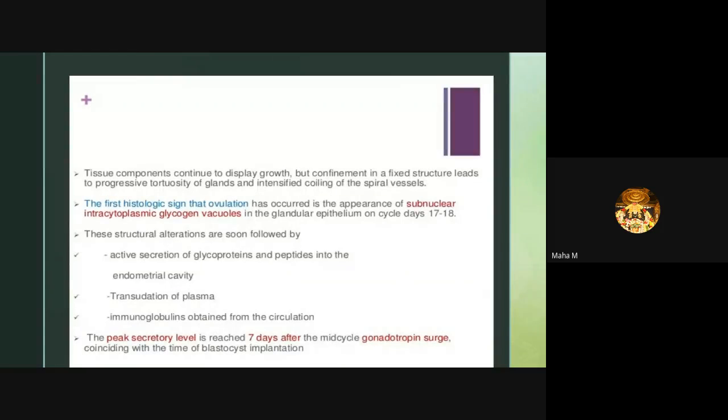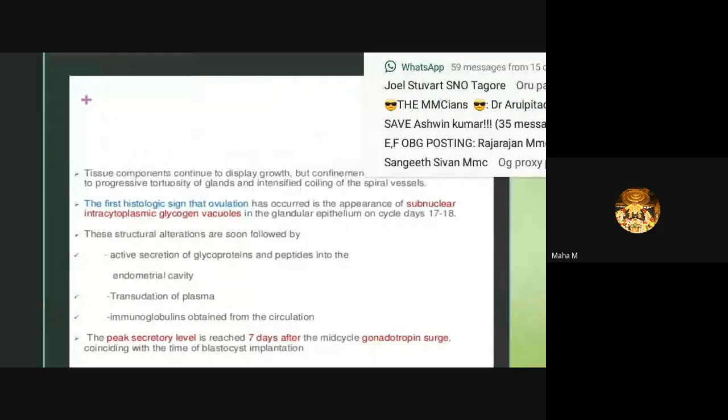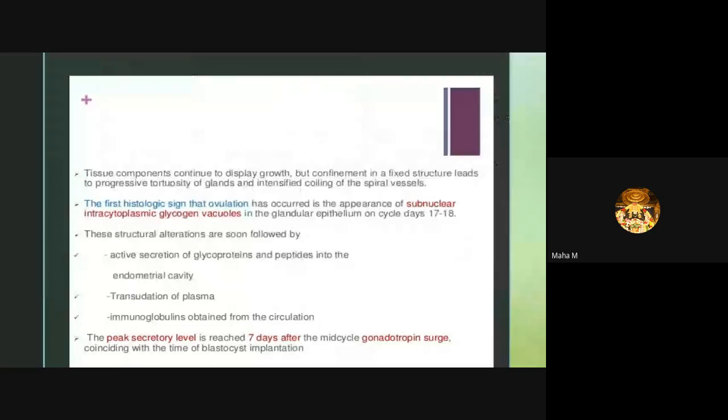Space growth but confinement in a fixed structure leads to progressive tortuosity of glands and intense coiling of the spiral vessels. So this is important for endometrial proliferation, for the formation of blastocyst implantation later in life. If a patient gets pregnant, this is important for the implantation of the embryo.